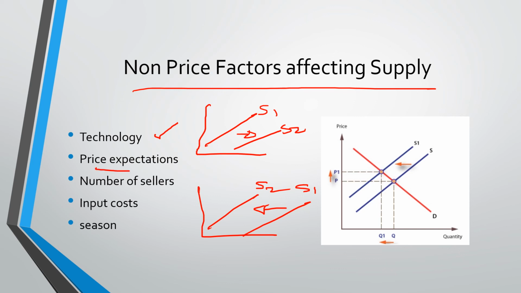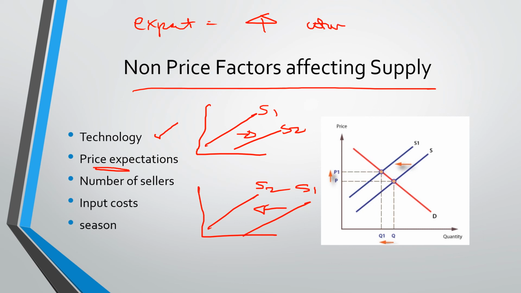Price expectations. So some sellers, when they know that the product that they're selling might not be any more saleable in the future, or they might have to sell it at a lower price, they will tend to supply or release these inventories at the present because they don't want to release these products when the price of the products are already down.